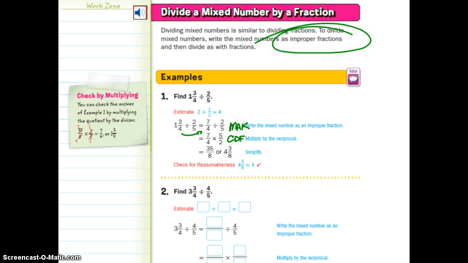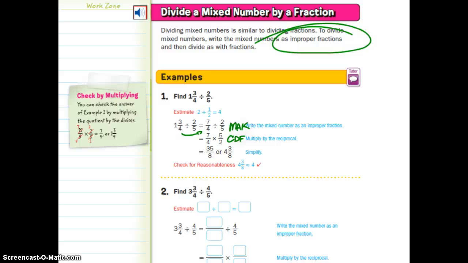Next, I must copy, dot, flop, or multiply by the reciprocal. Notice it's in 2 separate lines. I expect to see 2 separate lines. 7/4 divided by 2/5. 7/4 times 5/2. I look for relationships. Nope, nope. 7 times 5 is 35. 4 times 2 is 8. It goes into it 4 whole times with a remainder of 3/8.